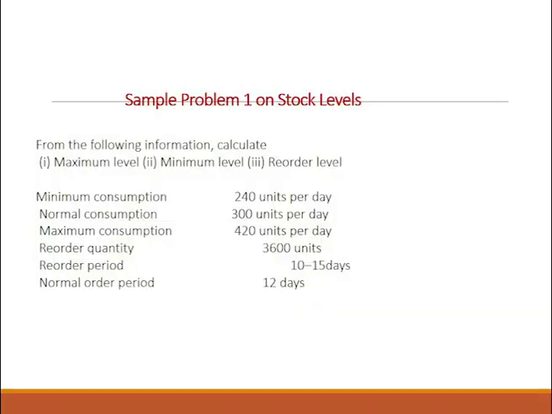Let us see some practical problems on all these formulas which we have just seen. First thing, on stock levels. In this problem, you are given the following information and you are asked to compute maximum level, minimum level and reorder level. Data given in the question: minimum consumption, that means every day the company is consuming 240 units. On any normal day, the company can consume 300 units. The maximum that the company can consume is 420 units.